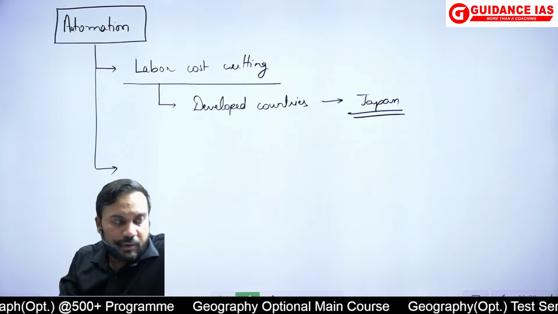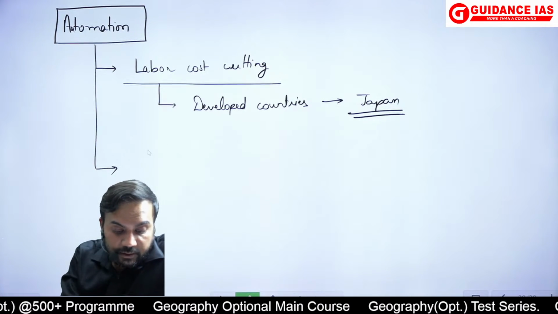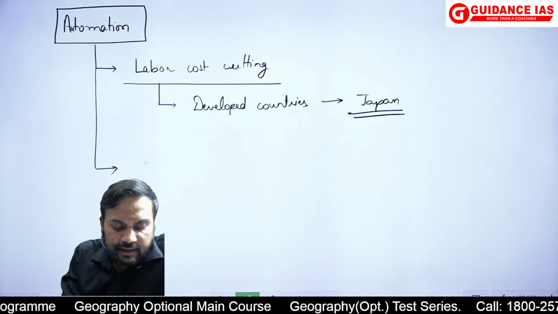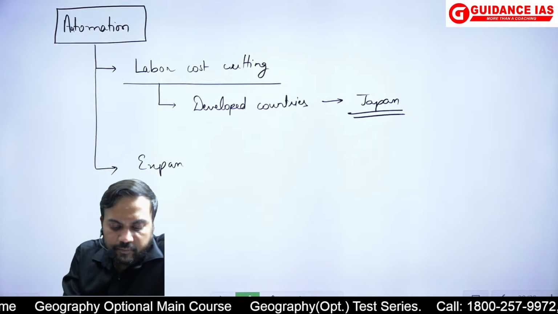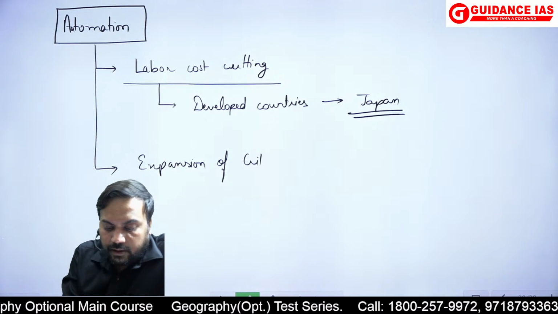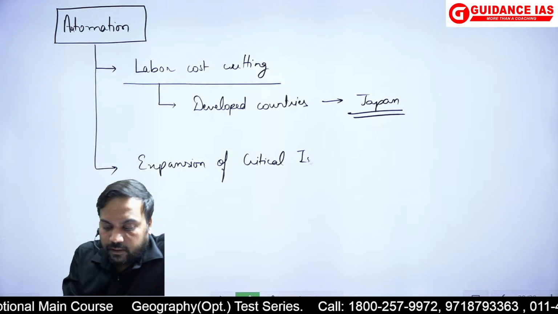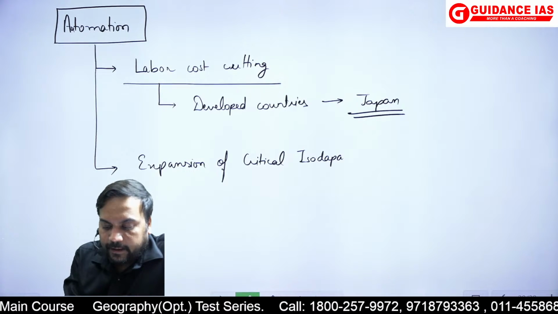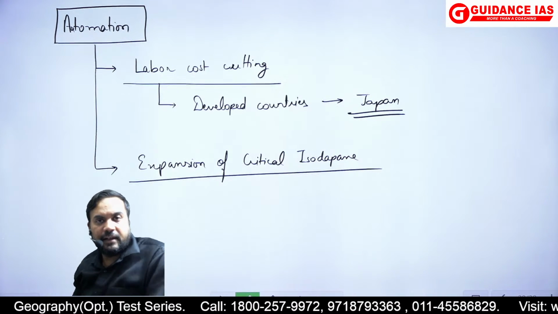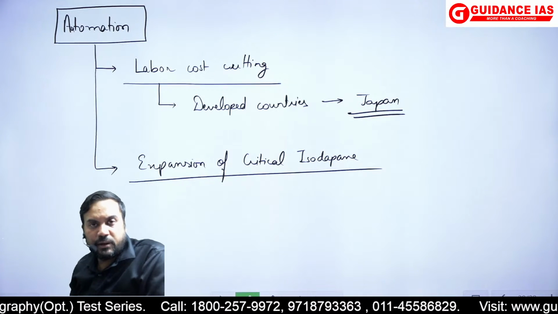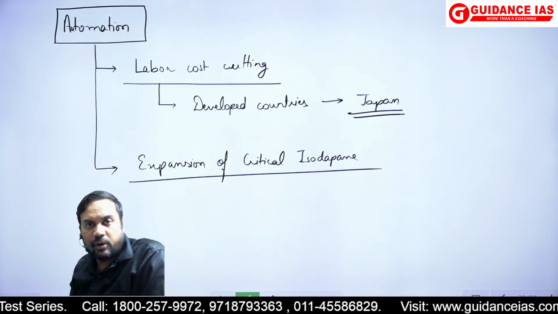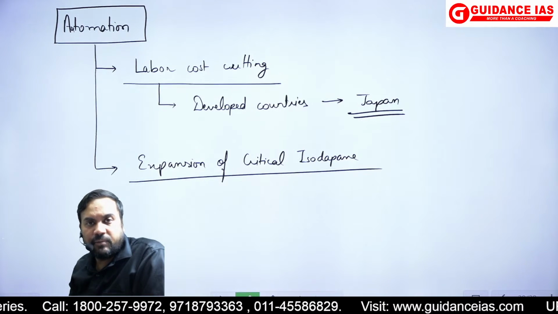Then you can talk about other phenomena, like with automation what has taken place is there is expansion of critical isodapane. ये क्लास में मैंने करवाया है. Expansion of the critical isodapane. कैसे? With the automation, everything, with the development of new technologies, what has essentially taken place?